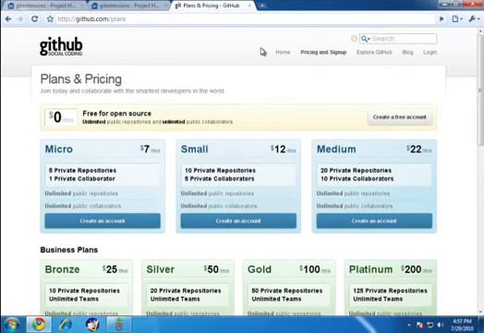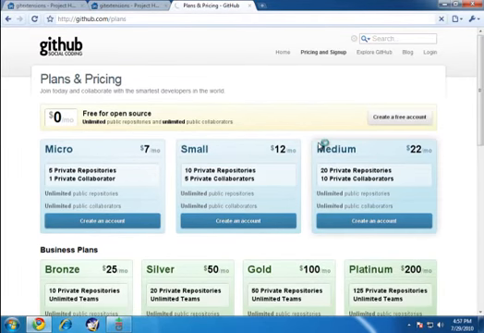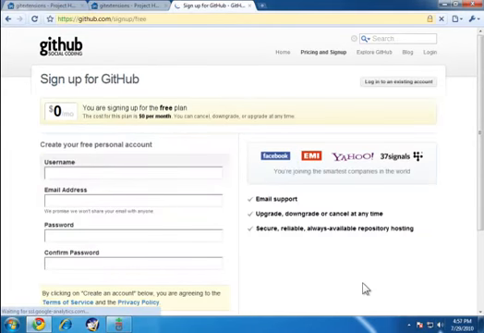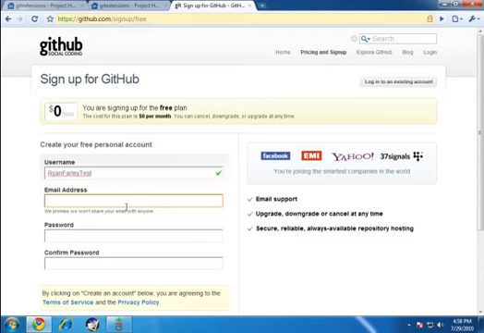Now I have another post where I outline how Customer Effects uses GitHub. For individual developer accounts we use the free account, and then the corporate account is the paid plan. So I'm going to create a free account. For this free account, the username is Ryan Test. Oh, already been taken, so I'll call it Ryan Farley Test. And then the email address.